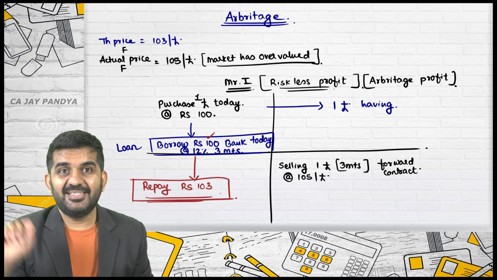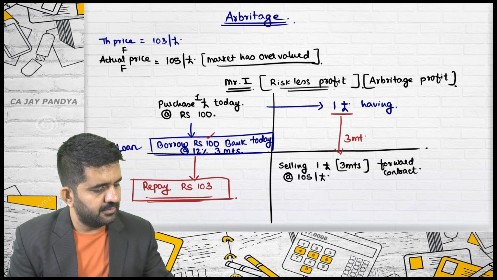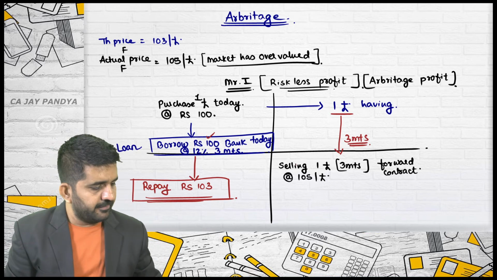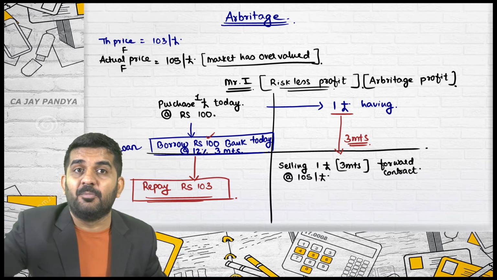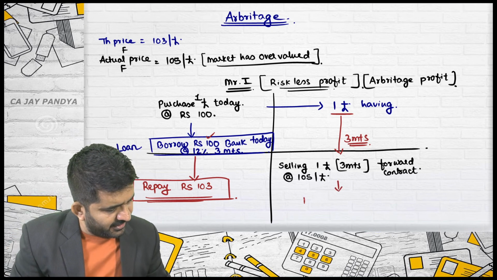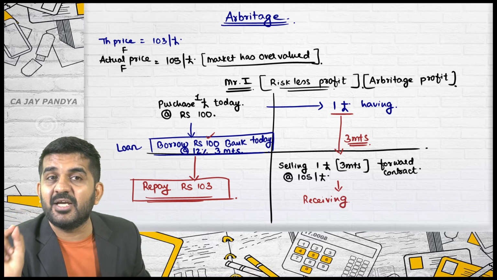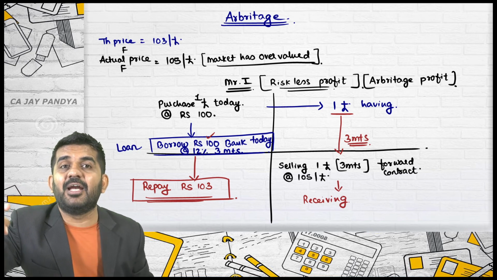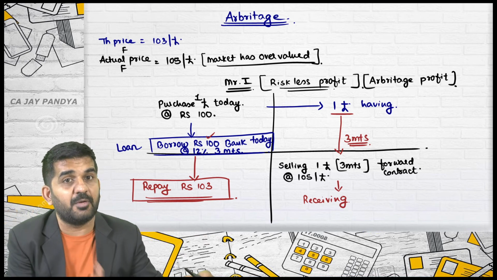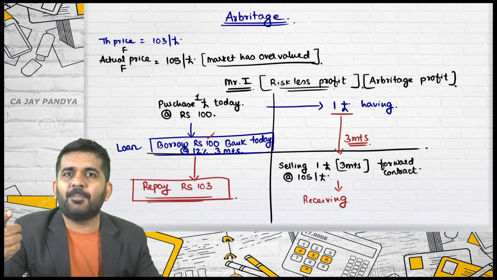But understand, you are holding this £1 for 3 months. As it is easy in this case, I am doing settlement by delivery. I will deliver £1 because I am a seller. What will I be receiving? Please understand, it is not settlement by difference. It is settlement by delivery, because for settlement by difference I need the market price after 3 months, which is not available. So practically settlement by difference is not even possible in this question.